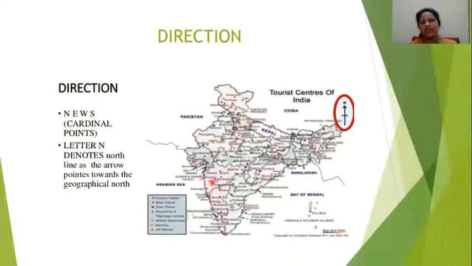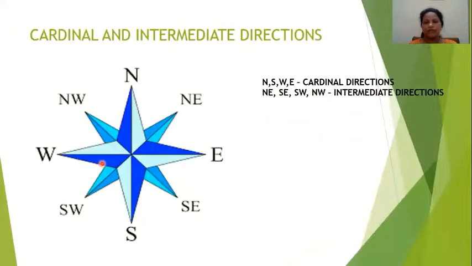Next is direction. Direction is very important because if you do not know the direction of the map, it will be very difficult to locate places. As you all know, the top part of any map will be north. There are two types of directions: cardinal and intermediate. I'll show you how this works.